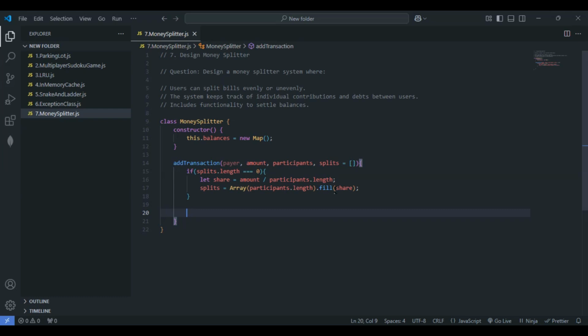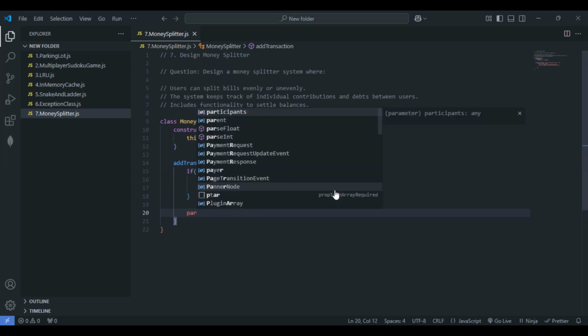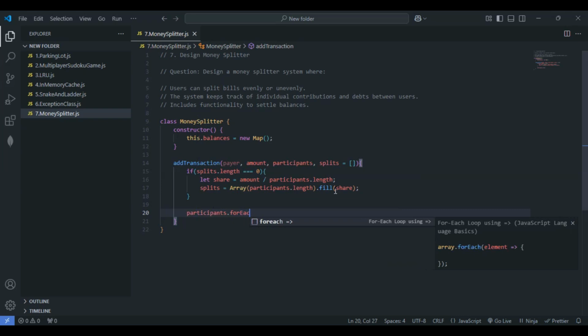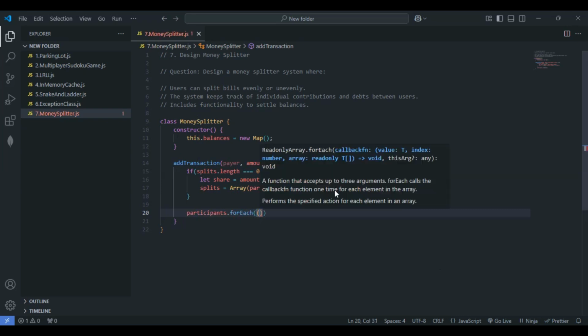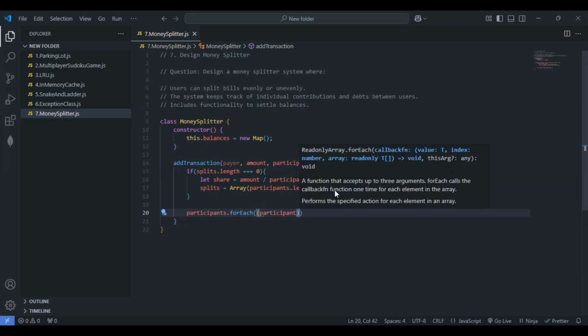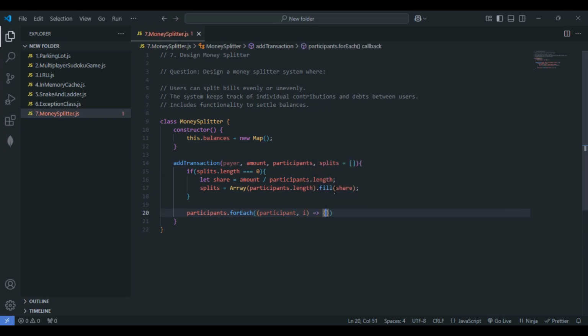Then let's go with the forEach here. Let me give participants.forEach. We need the individual participant, so I'll give participant, comma, index. So here let me write a simple if condition.